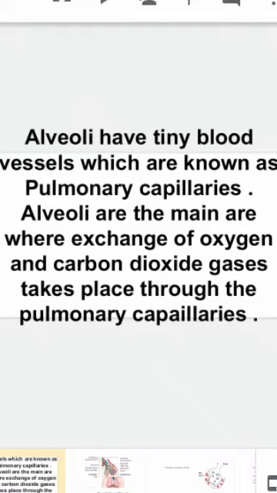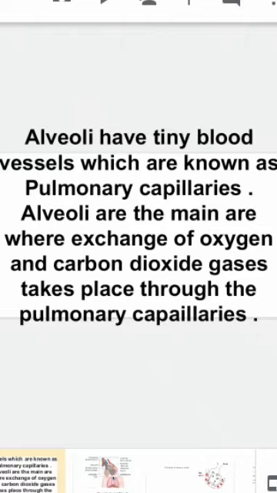Alveoli have tiny blood vessels. There are tiny blood vessels in alveoli, which are known as pulmonary capillaries. Alveoli are the main place where exchange of oxygen and carbon dioxide gases takes place through the pulmonary capillaries.